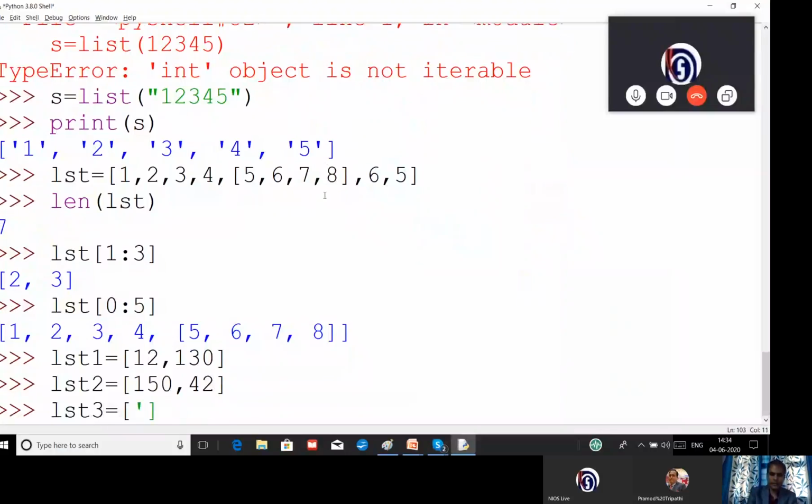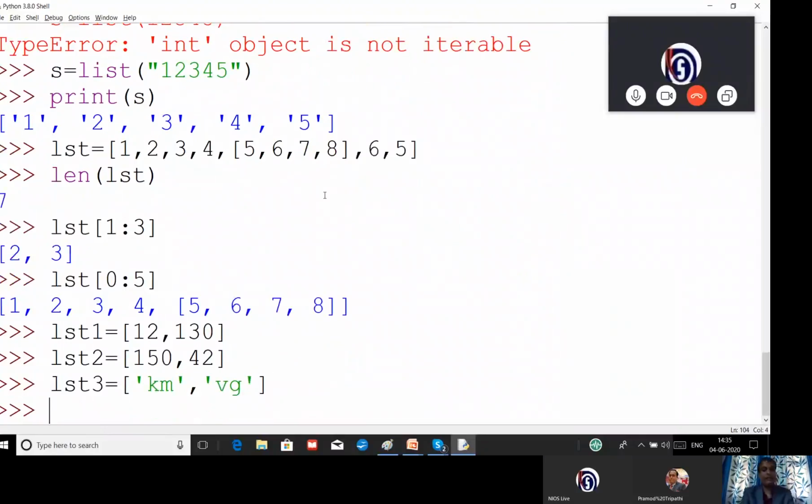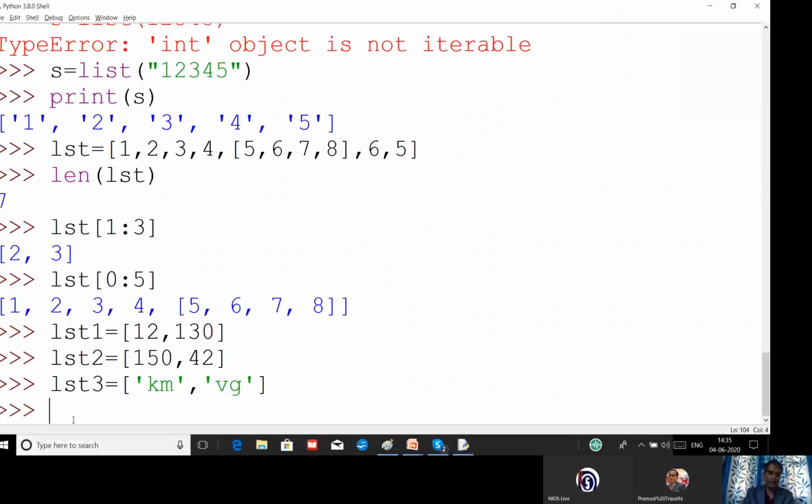Let us have a string type of data. Right. Now let us apply the concatenation operator, the plus operator. So we will write LST1 plus LST2 plus LST3. Let's see what error will come.